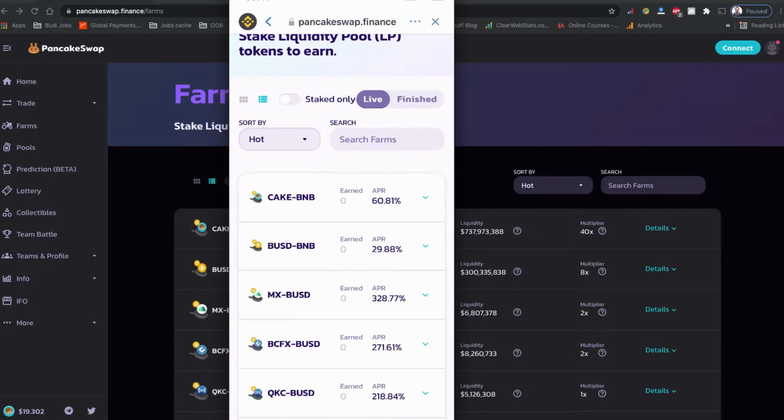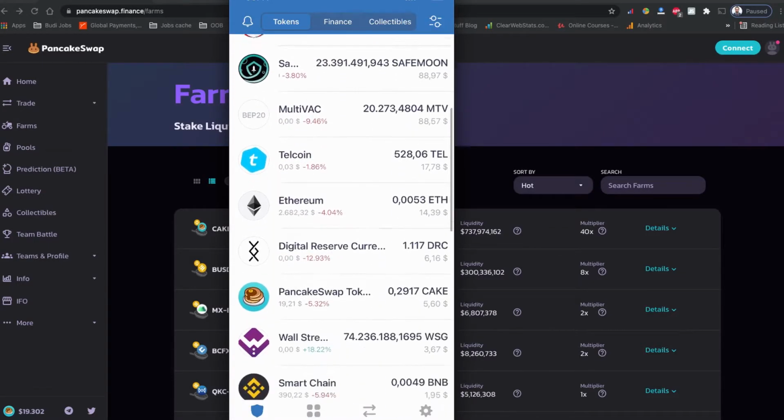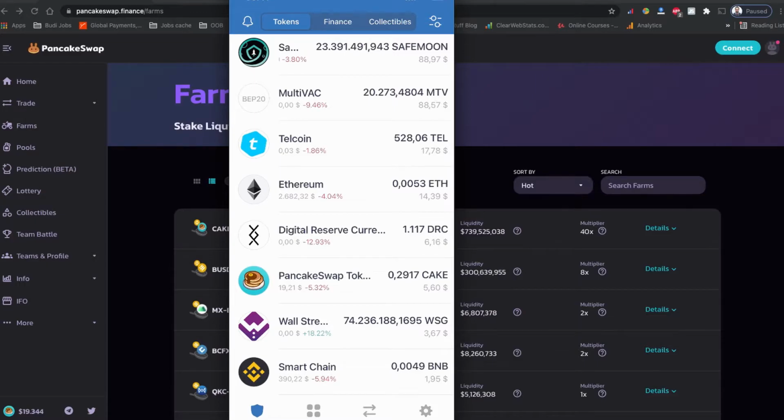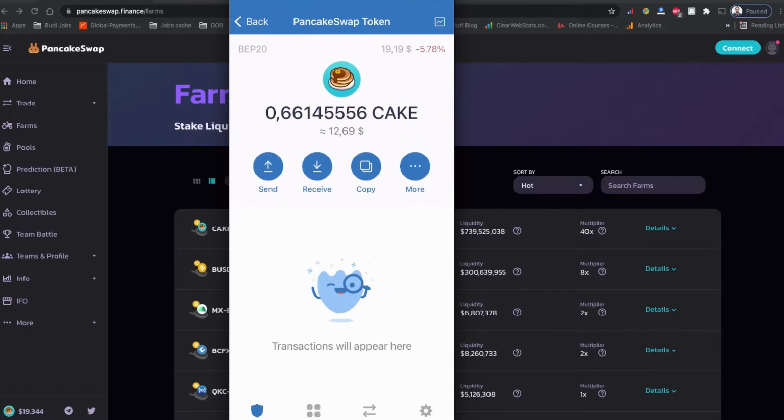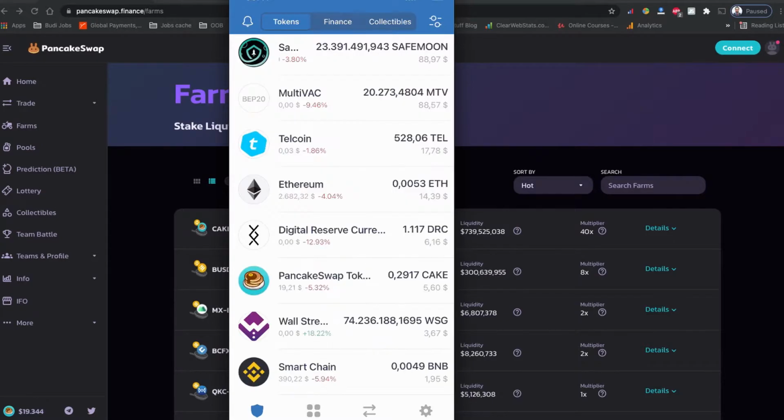So it's confirmed now. I should be receiving my Cake reward in my wallet. The Cake balance I have in my Trust Wallet is the reward that I received from my PancakeSwap liquidity provider farms. So I received my reward Cake.